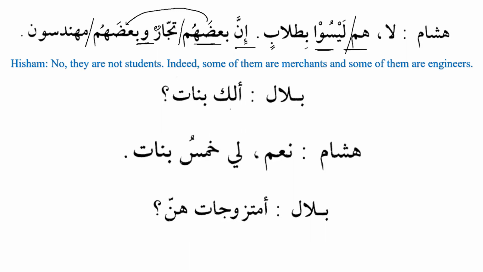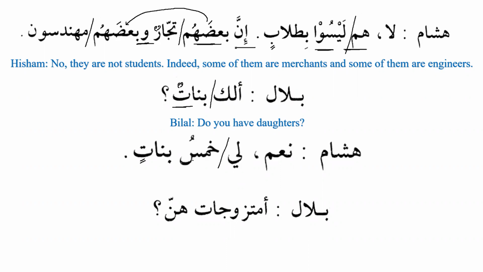Bilalun, Bilal, alaka banatun. Do you have daughters? So again, we have alaka banatun. Laka will be jar majroor, predicate, and banatun will be the subject, mubtadaun. Hishamun, naam. Yes, li khamsu banatin. Yes, I have 5 daughters. Again, we can see that li is jar majroor in the beginning of the sentence. So it will be predicate, and khamsu banatin will be the subject.